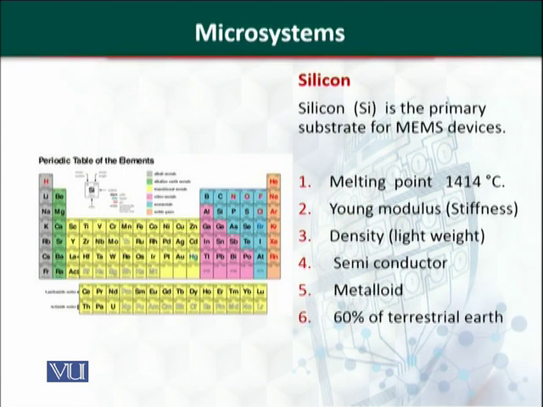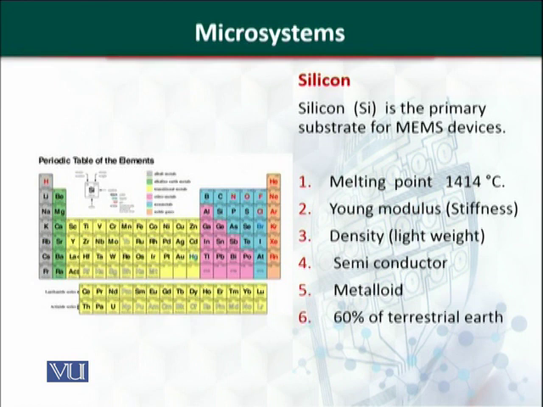The stiffness of silicon is comparable to the stiffness of steel. The Young modulus of silicon is comparable to the Young modulus of steel. The density of silicon is comparable to the density of aluminum. It means that it is a lightweight element. Silicon is a semiconductor and a metalloid.